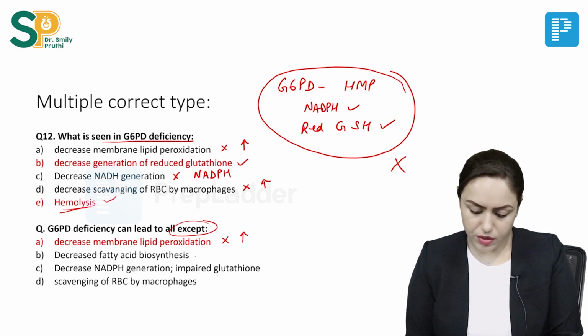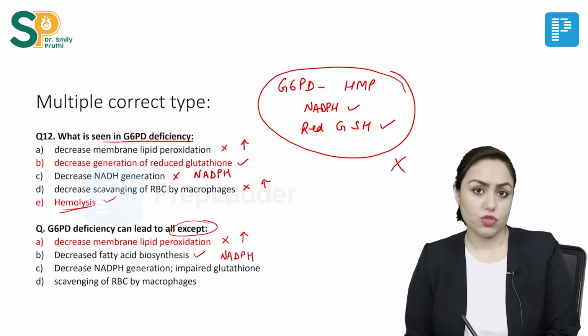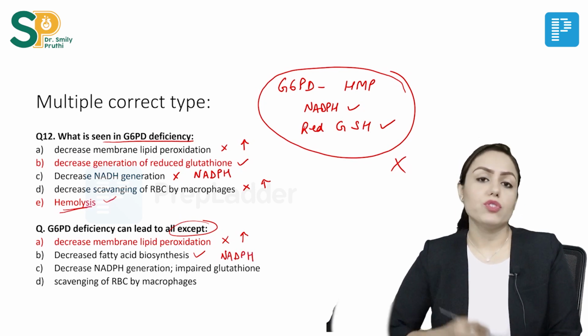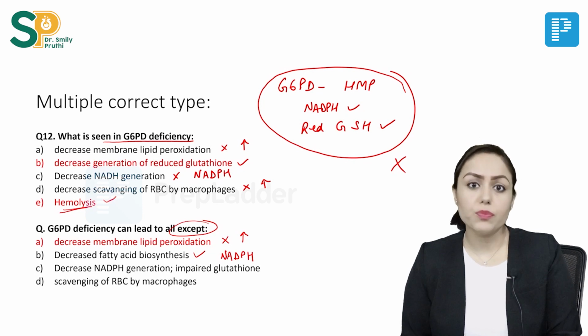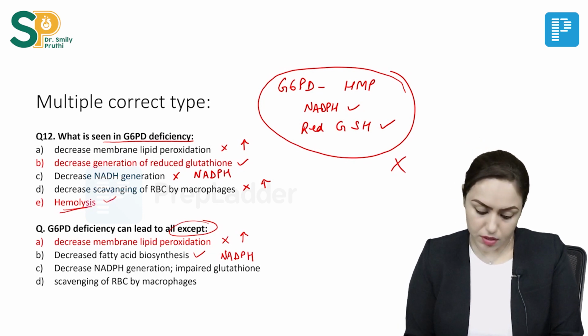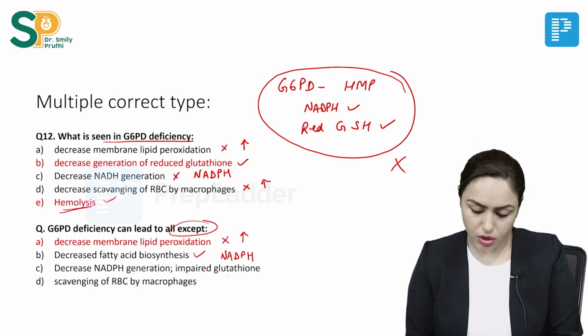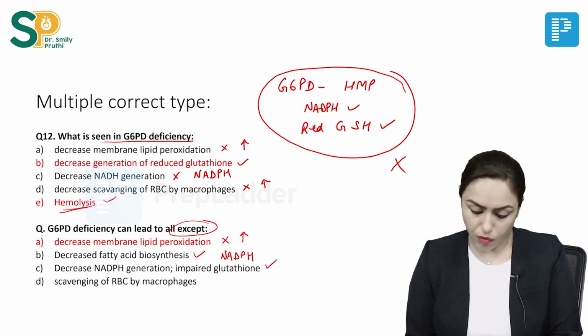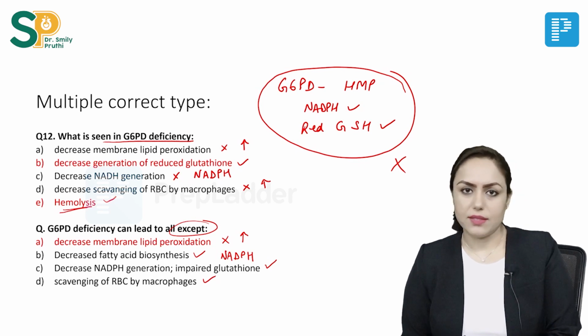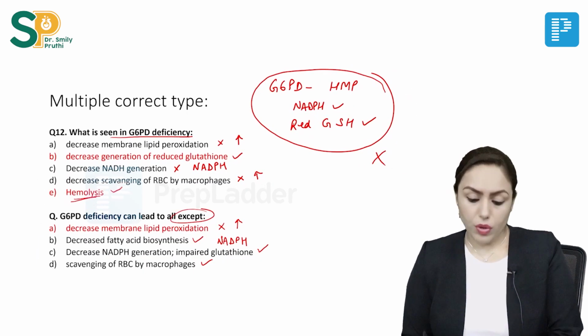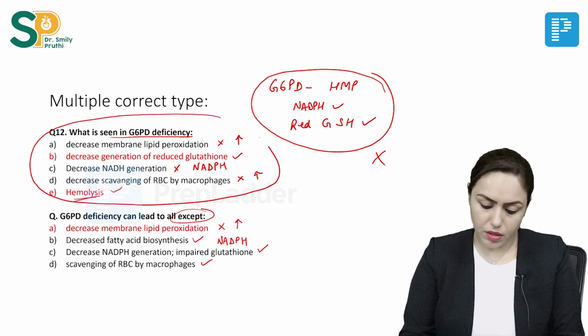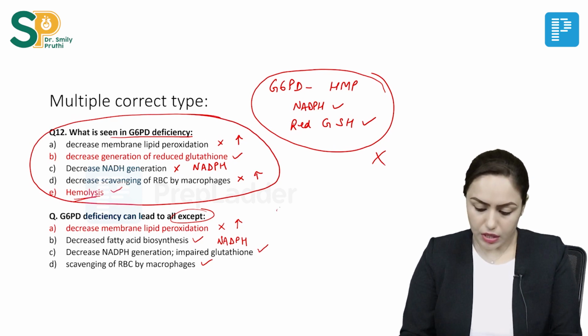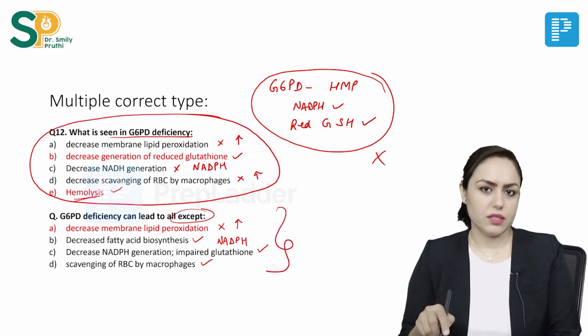Decrease fatty acid biosynthesis, yes, because fatty acid biosynthesis requires NADPH, and now HMP is not making NADPH in this patient. Then decrease NADPH generation and impaired glutathione, yes, this is correct. Then scavenging of RBC by macrophages, yes, this is correct. So, in the earlier question we marked the correct ones, and in this question we marked the incorrect statement.